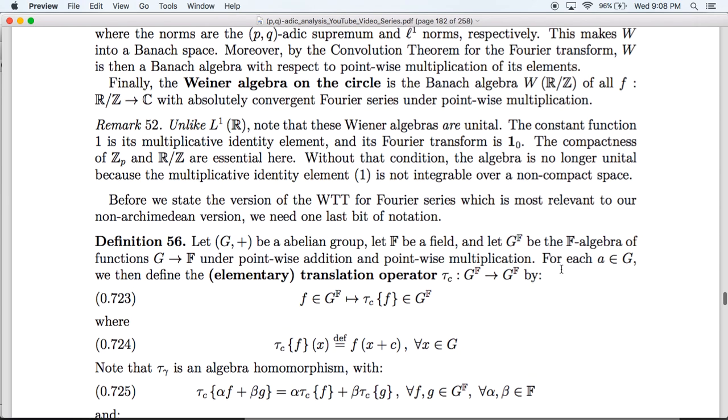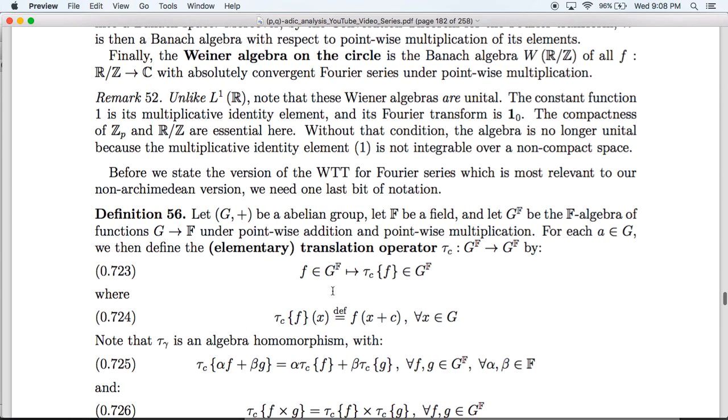For every c in G, I define the elementary translation operator, tau c, as the operator which sends a function f to the function f of x plus c.